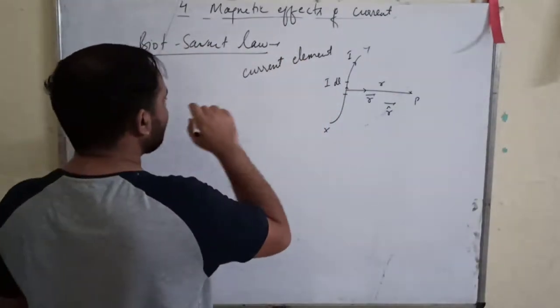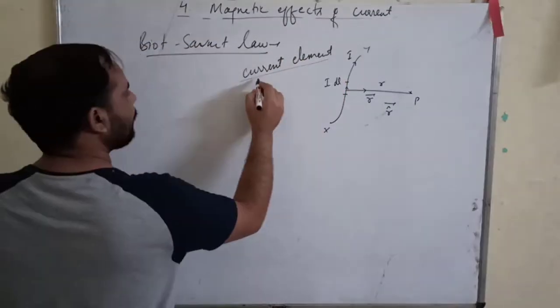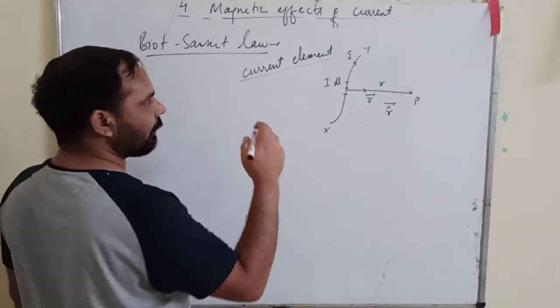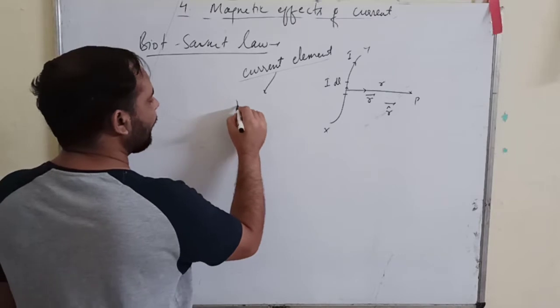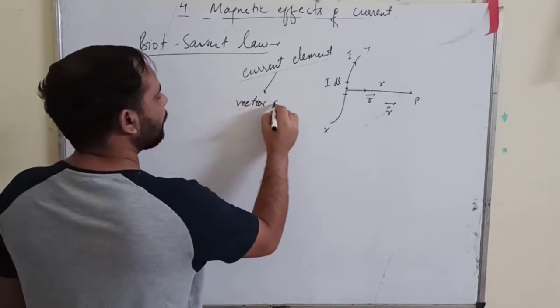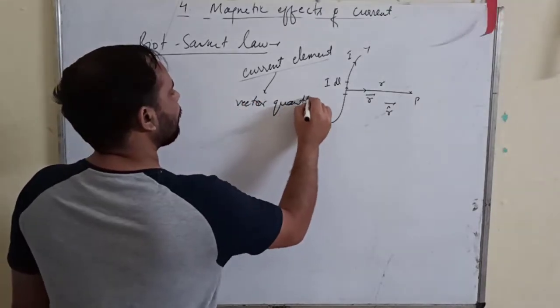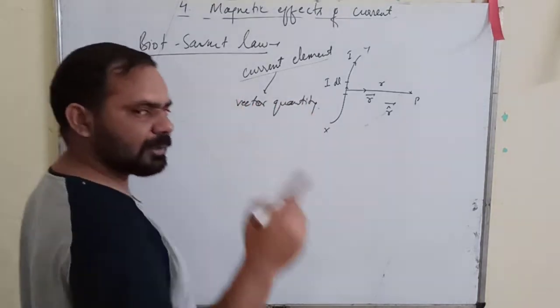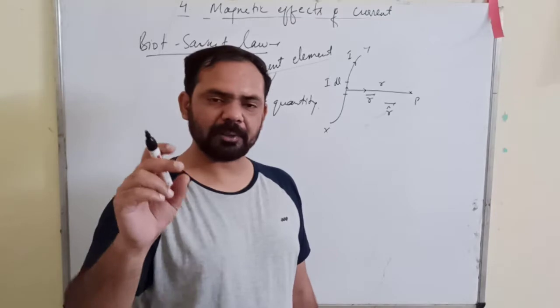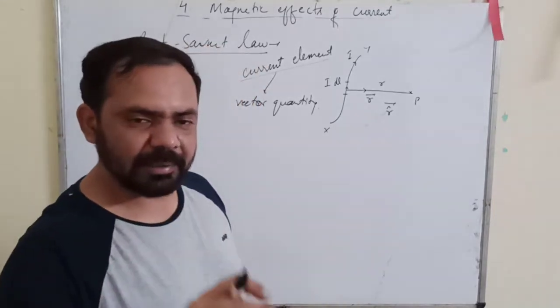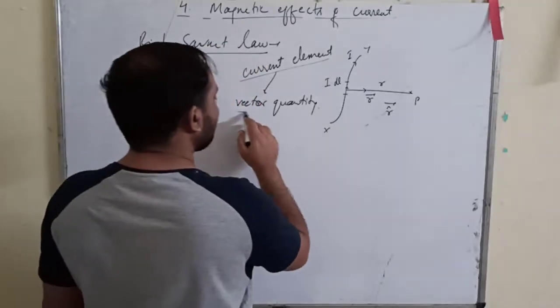Now one thing I want to make clear here: current is a scalar quantity, but a current element is considered a vector quantity. Current flowing through an infinitesimally small conductor is considered a vector quantity.